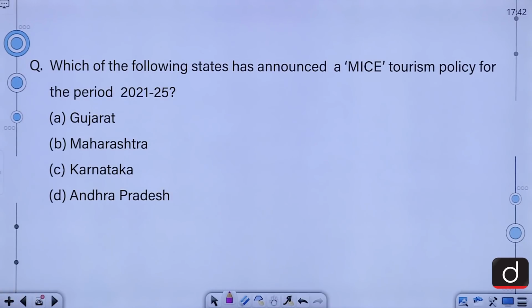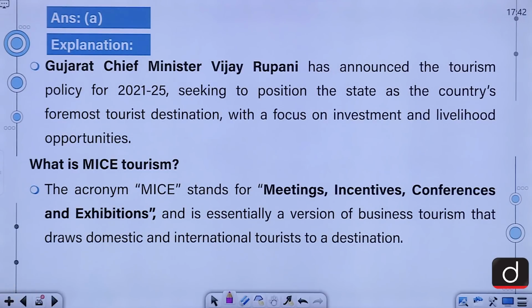Moving on, let's look at our next question. Which of the following states has announced a MICE tourism policy for the period 2021 to 2025? Gujarat, Maharashtra, Karnataka and Andhra Pradesh. So, the correct answer for this question is A, that is Gujarat.